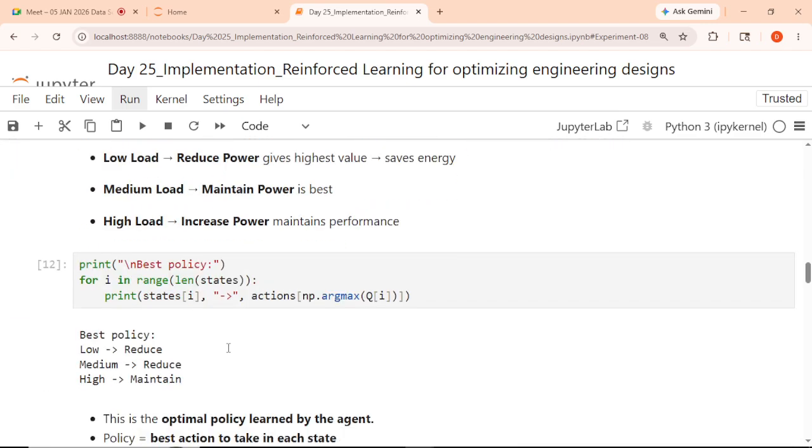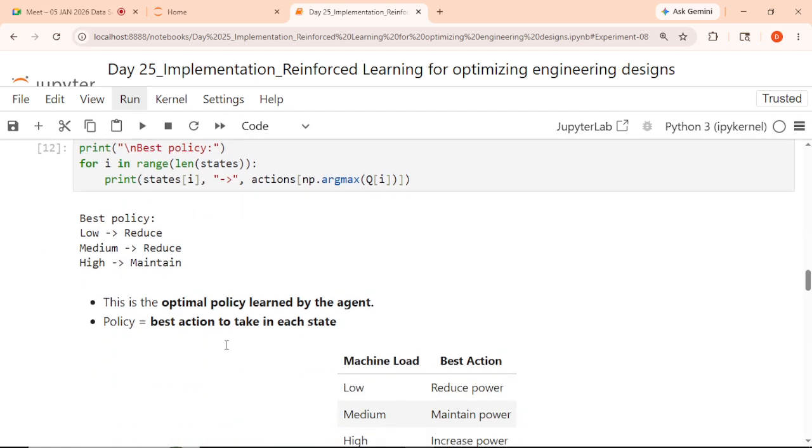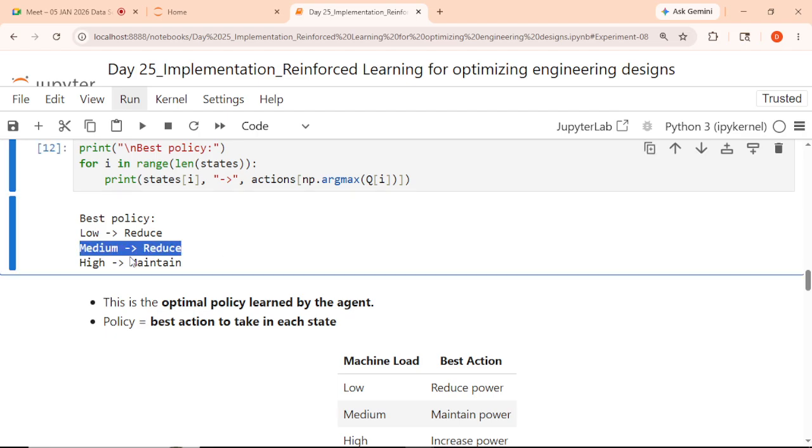Is it okay, guys? I hope you at least get an idea how it is working. The program is not working correctly, right now it's not as per our expectation. Actually it should be: low, reduce; medium, maintain; and high, increase. It is doing something like the reverse action. Not a reverse, but these two things are not working fine.